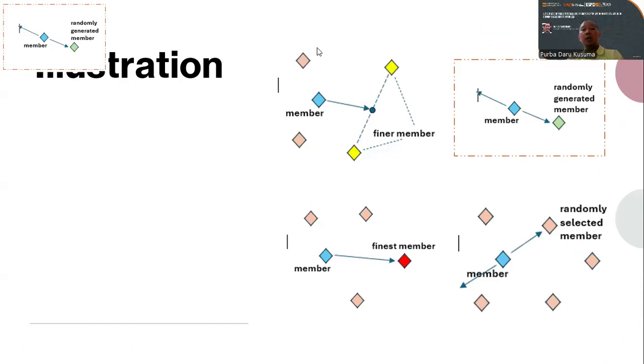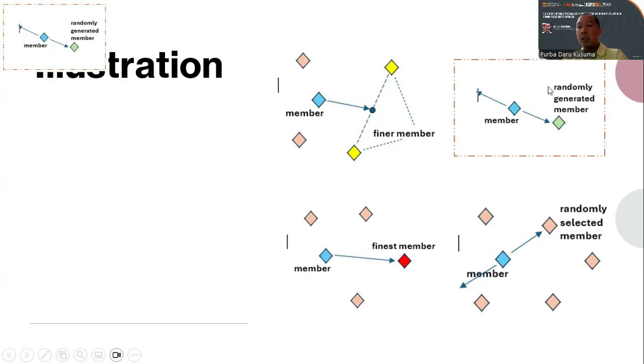This is the illustration of the search. The left lower picture means the motion toward the finest member. The left upper picture represents the motion toward the middle or the average among the higher quality members.